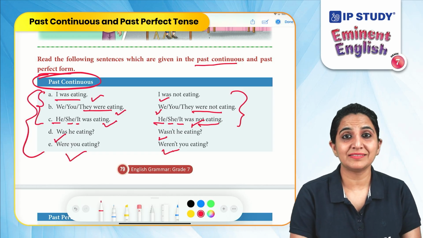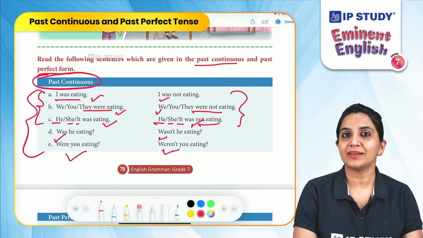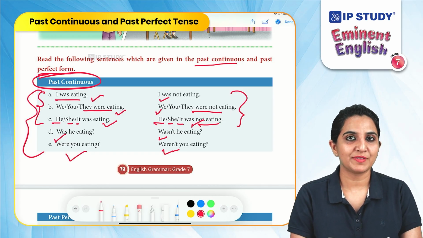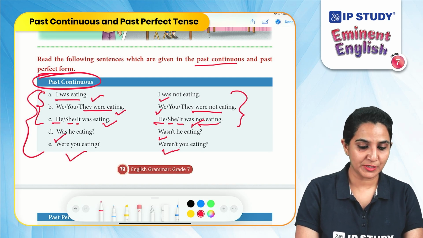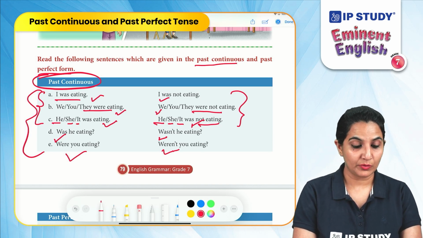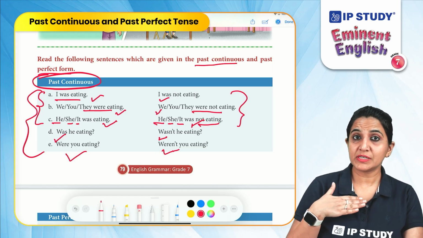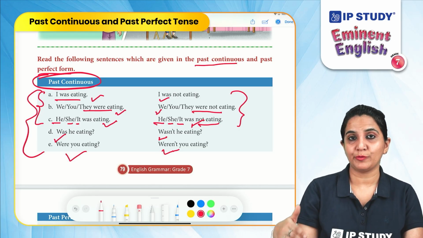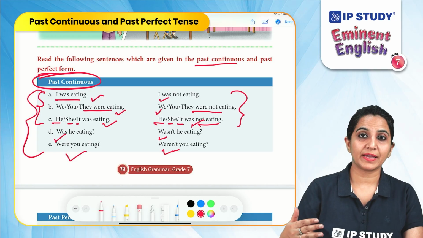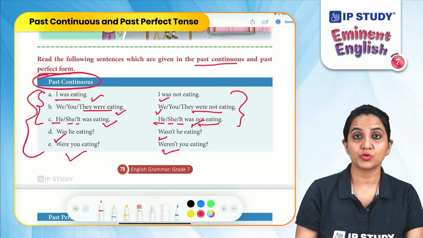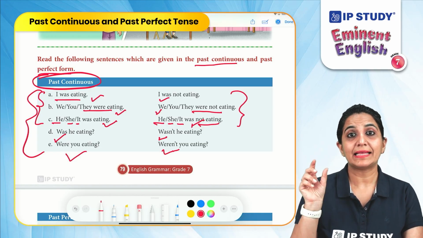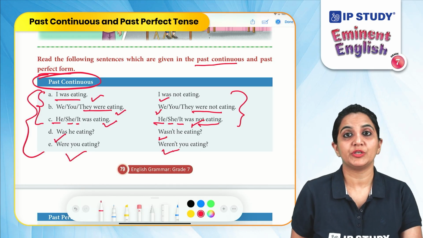So, always remember that with the singular form of the subject, or with the first person I, we will use was. But with the plural form, or when you are talking to the other person, you, we, you, they, with these types of subjects we will use were.